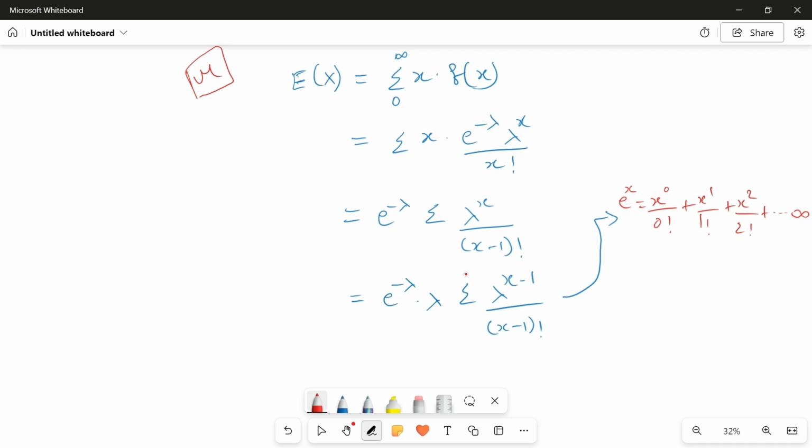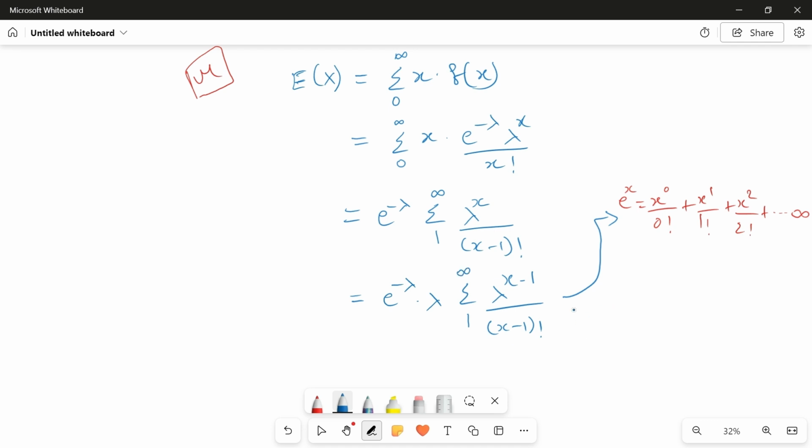Because the function is now in terms of x minus 1, you have to change the limit also. Until the third step it was 0 to infinity, but in the fourth step, because you changed to x minus 1, if you write 0 minus 1 it will go to minus 1 factorial in the denominator, which is wrong. So your limit should go from 1 to infinity.